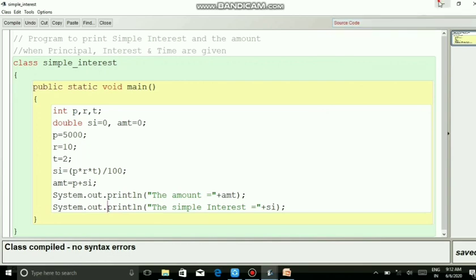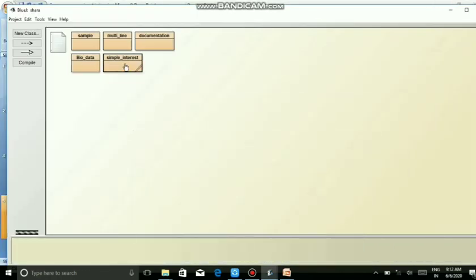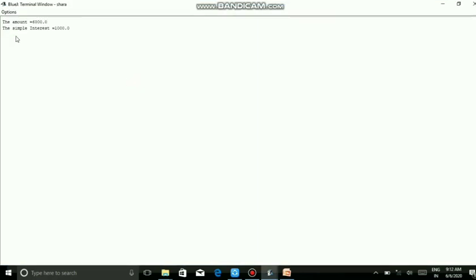Correct it, compile, and you get class compiled, no syntax error message. So minimize the screen and find out the output. So you get the amount is equal to 6000 and the simple interest is equal to 1000. So for 5000 the simple interest was 1000, and the amount is the principal amount with the simple interest added, that is 5000 plus this 1000, you get the answer 6000.